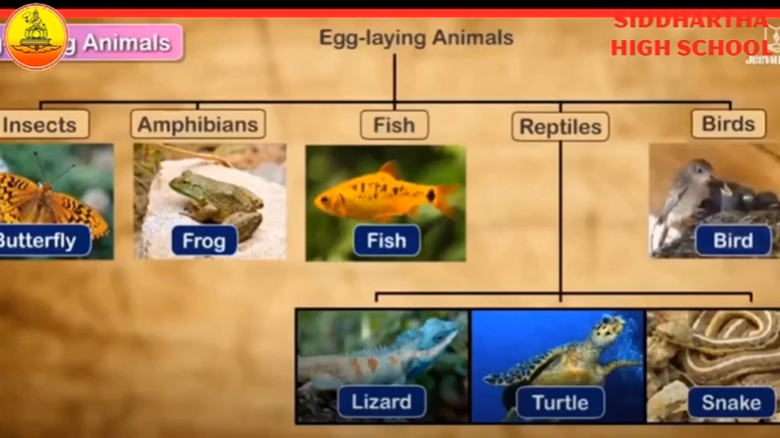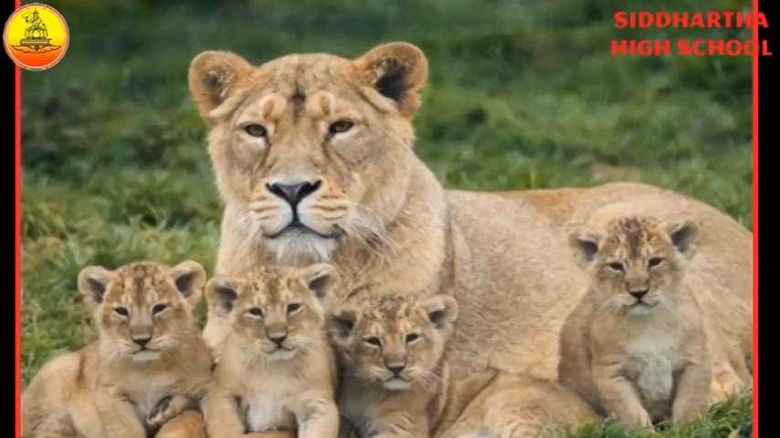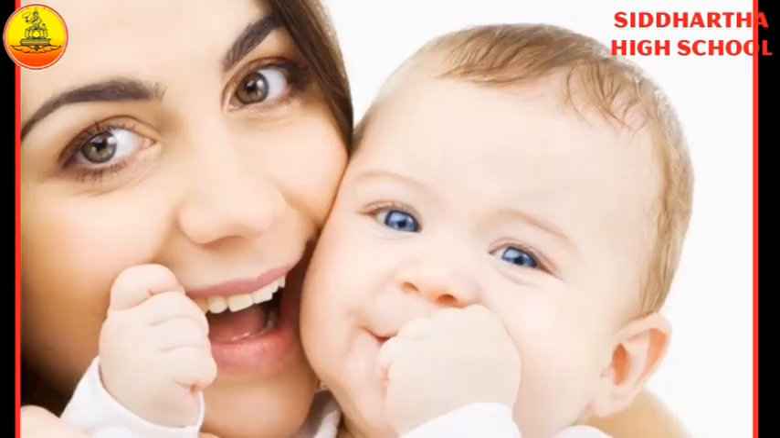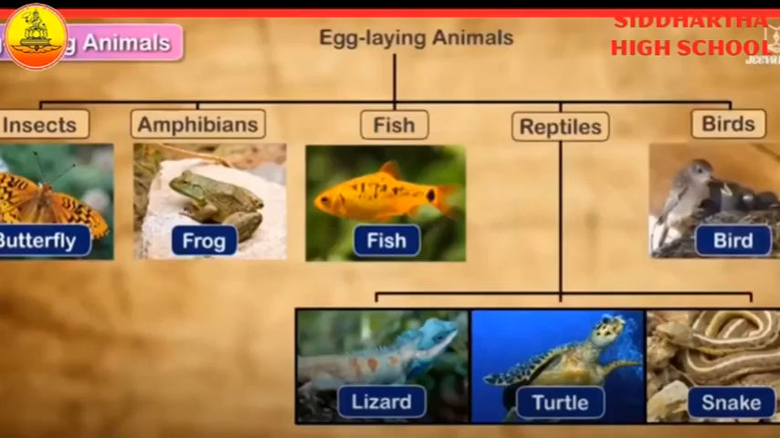Right, children? How many ways are there? Two ways. One is viviparous. Viviparous examples are most animals and human beings. Next, oviparous examples are all birds and reptiles. Reptiles means snakes, lizards, tortoises, okay, and also amphibians and fishes.